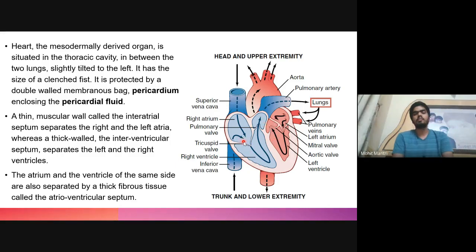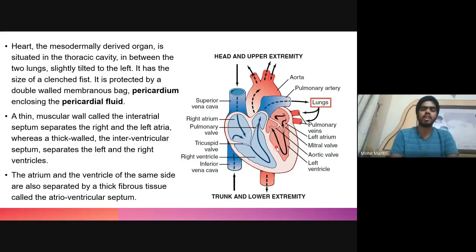And in primitive organisms such as fishes and amphibians, in fishes only two chambers are present, while in amphibians and other reptiles, three chambers are present. So in amphibians and reptiles, two atrium and one ventricle are present, except in the case of a crocodile, in which two ventricles are present. So crocodile has a four-chambered heart, and